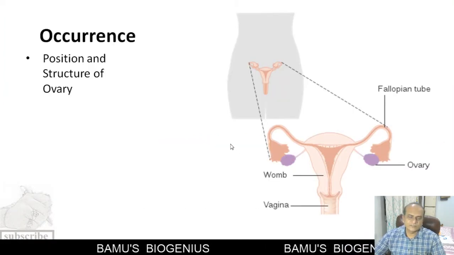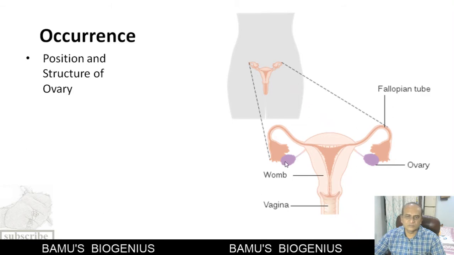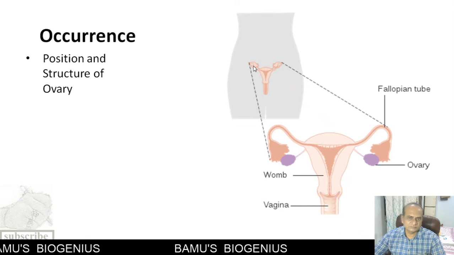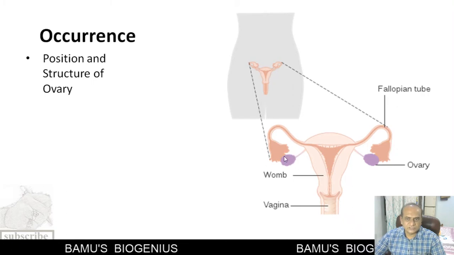Now, where does oogenesis occur? Oogenesis occurs in the ovary. You can see here the pair of ovaries. These are the female gonads, present on either side of the uterus. The uterus is situated just below the belly button, and on either side of it these two ovaries are present.